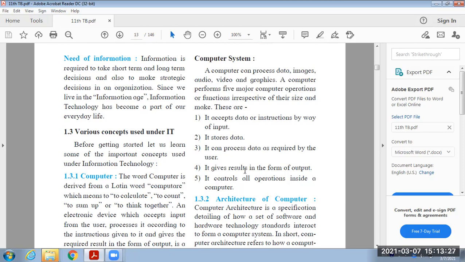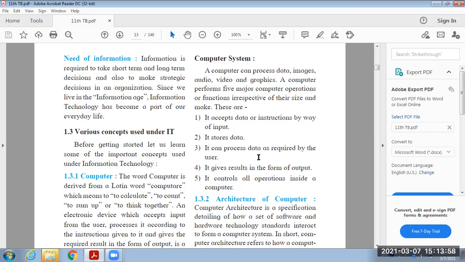In short, we can say that these are the functions of computer. First thing, it accepts data or instructions by way of input. Whatever different types of instructions or data we provide, it accepts it. Then second one, it stores data. When we save our file, it automatically stores that data in the hard disk. Then third one, it can process data as required by the user.